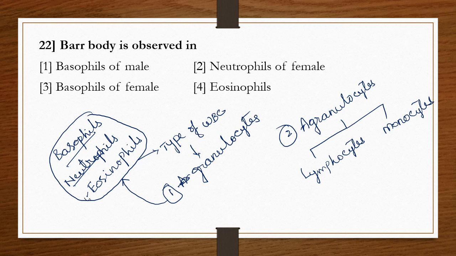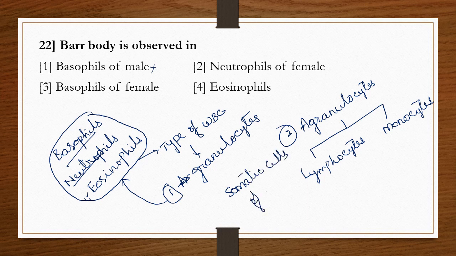Now, Barr body is observed in somatic cells, that is vegetative cells. Already we knew that Barr body is present only in females, so that's why the first option, male, is not considered. As we studied in the previous video, Barr body is present in the somatic cells of the female.